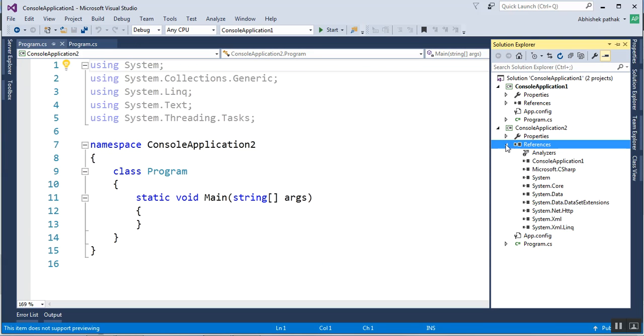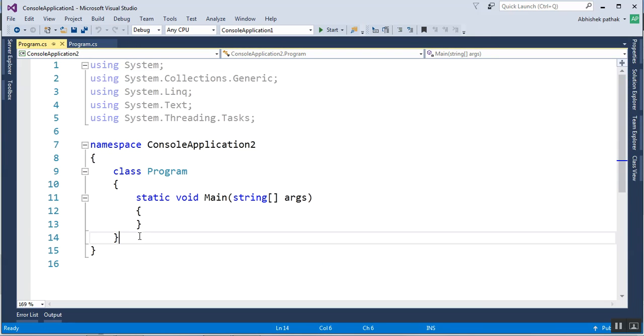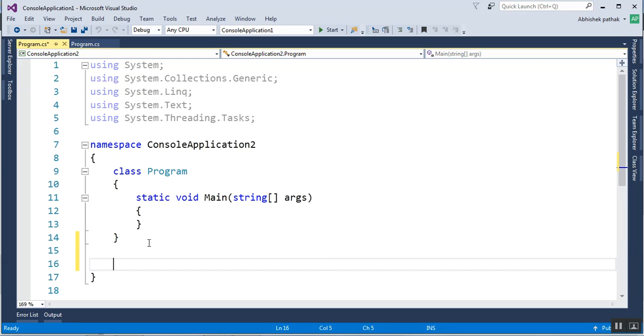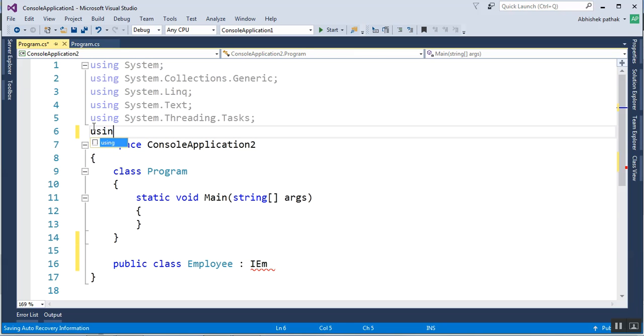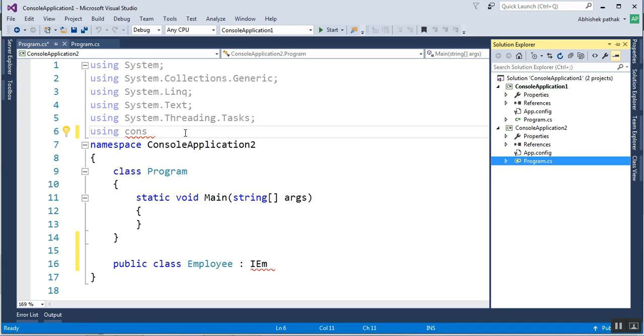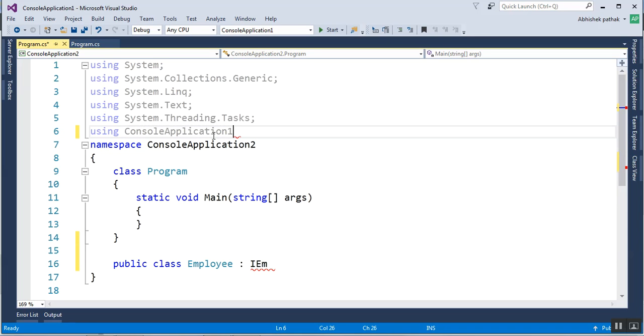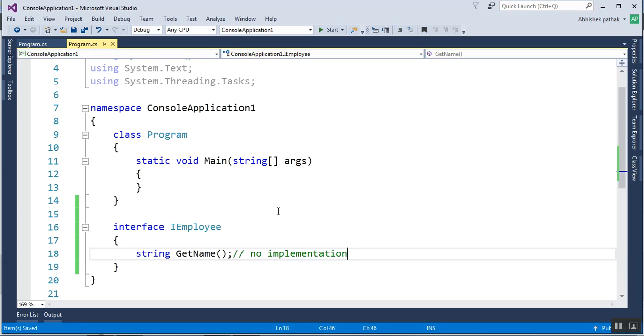Okay, so this is the class, and suppose I have one more class here, public class Employee. I want to access that interface, so I have to use the namespace here, ConsoleApplication1. Okay, so I'm using ConsoleApplication1, and let's use this interface there.